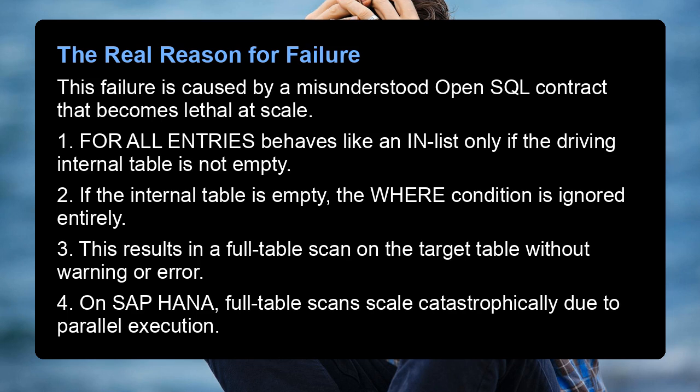1. FOR ALL ENTRIES behaves like an inner join only if the driving internal table is not empty. 2. If the internal table is empty, the WHERE condition is ignored entirely. 3. This results in a full table scan on the target table without warning or error. 4. On SAP HANA, full table scans scale catastrophically due to parallel execution.